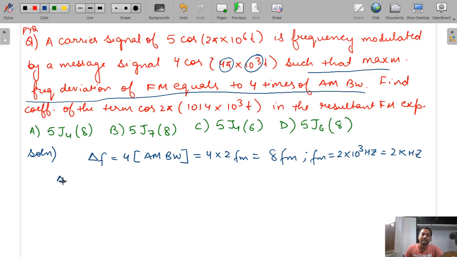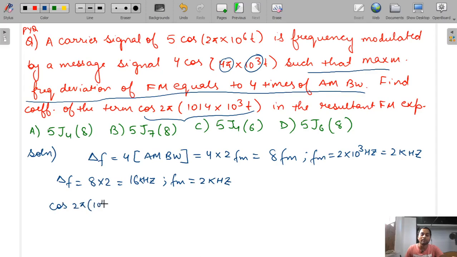So delta F is equal to 8 into 2, that is equal to 16 kilohertz, and fm is equal to 2 kilohertz. Now they are asking the coefficient of this term. So the term is cos 2 pi 1014 into 10 to the power 3 t. So we have to find the coefficient of this term.